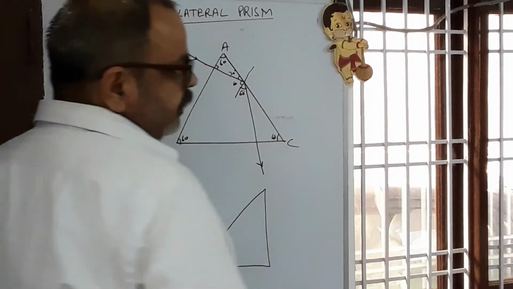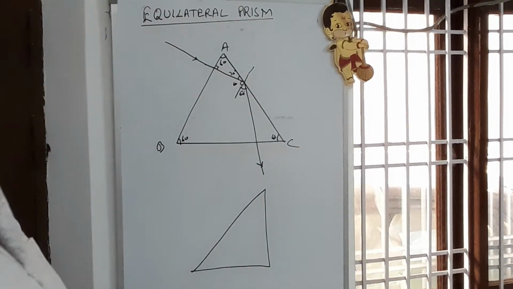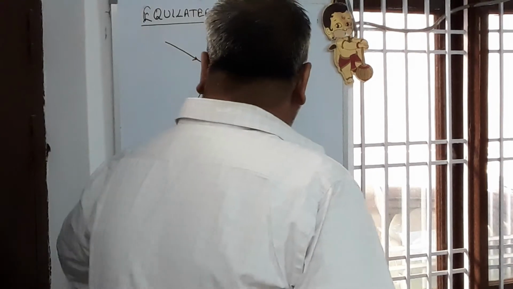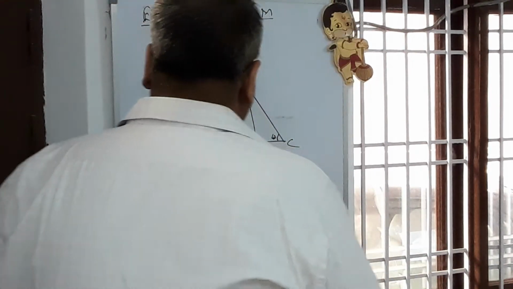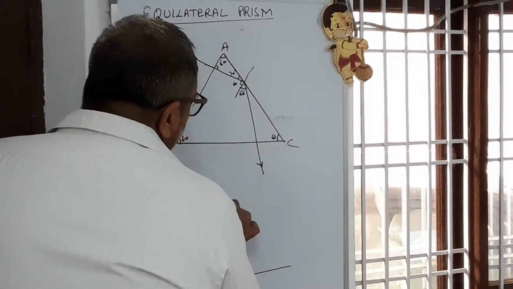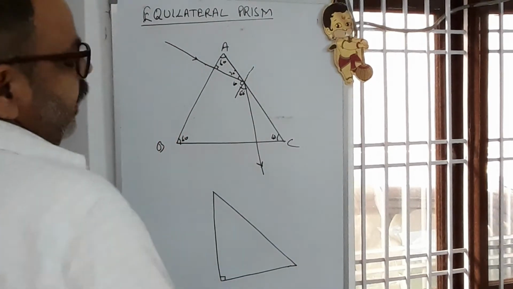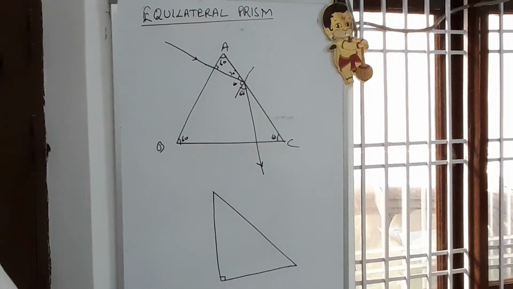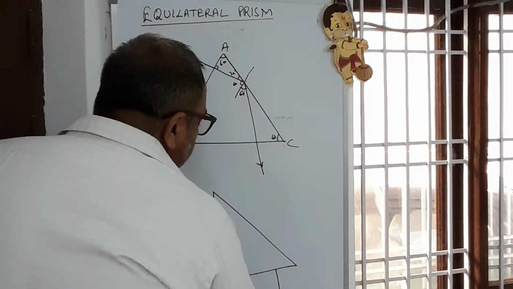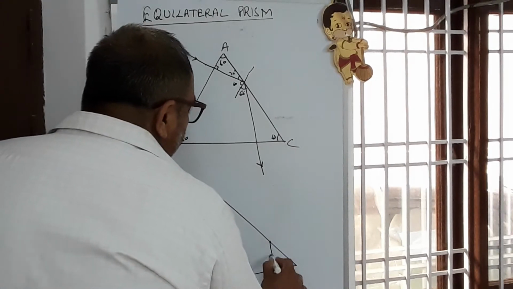In the right angled prism, if a ray of light is made incident normally from this surface, it passes undeviated, reaches to this end.